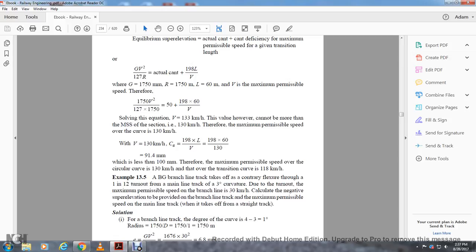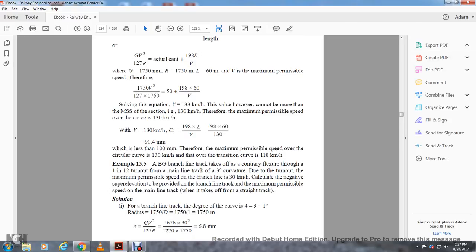Solving this equation, velocity of 133 kilometers an hour, however, cannot be more than the MSS connection section of 130 kilometers an hour. Therefore, the maximum permissible speed of the curve is 130 kilometers an hour. The cant deficiency is 198 times the length divided by the velocity, 198 times 60 divided by 130, which is less than 100 millimeters, at which the maximum speed over the circular curve is 130 kilometers an hour.